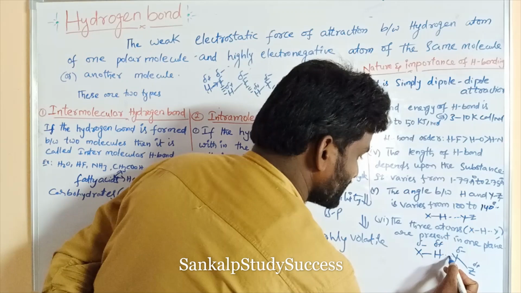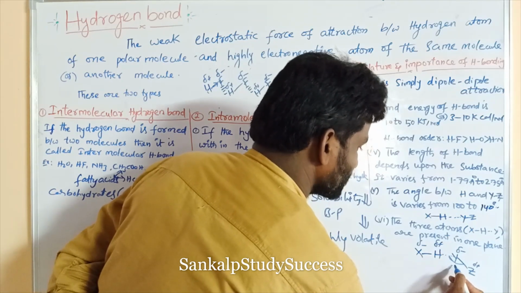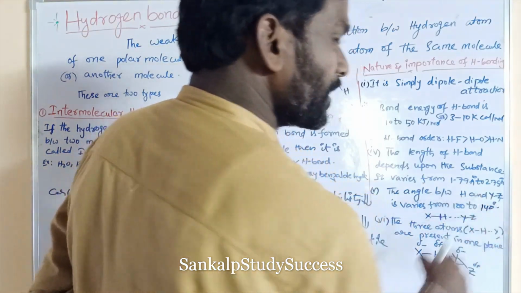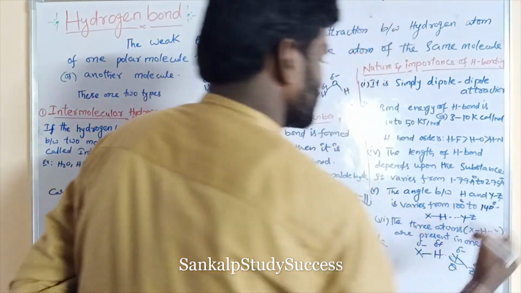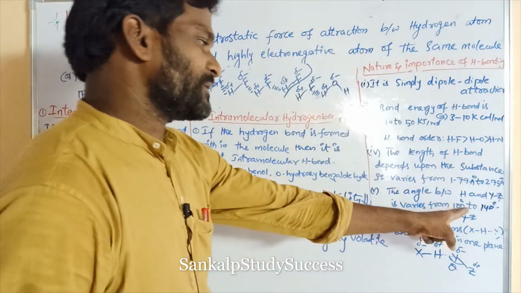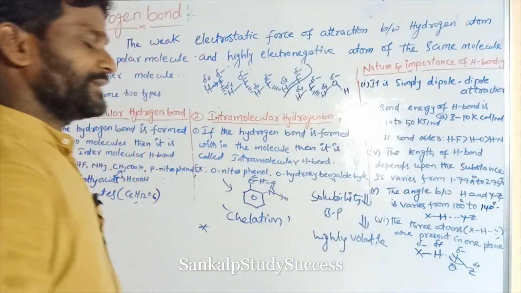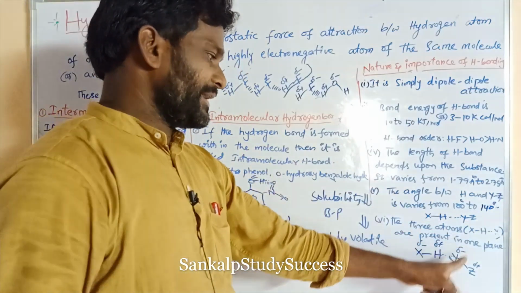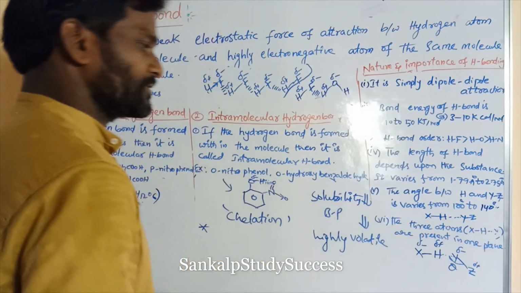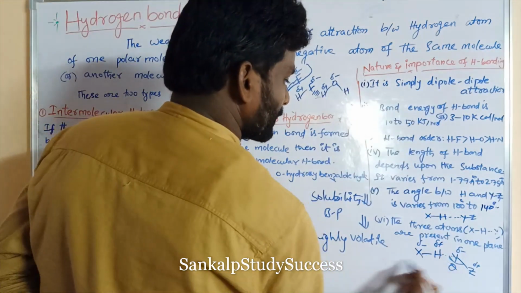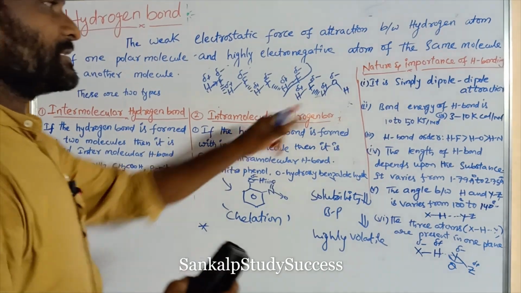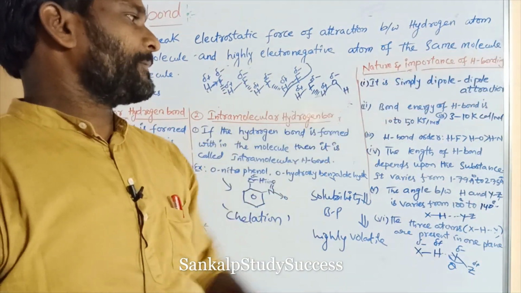The angle theta varies from 100 to 140 degrees. And the three atoms X, H, Y are present in one plane. So these are the nature and importance of hydrogen bonds.